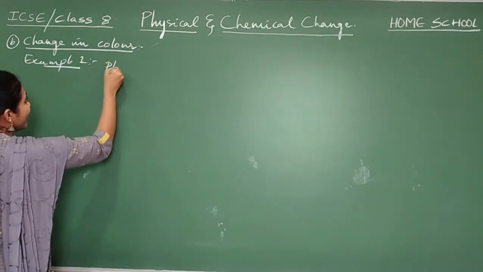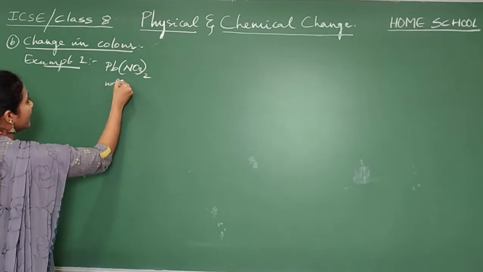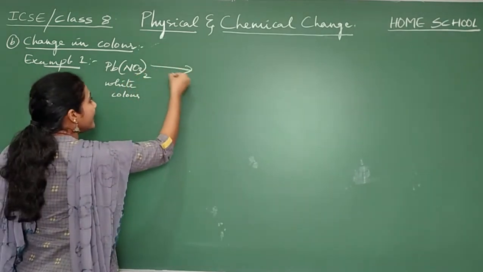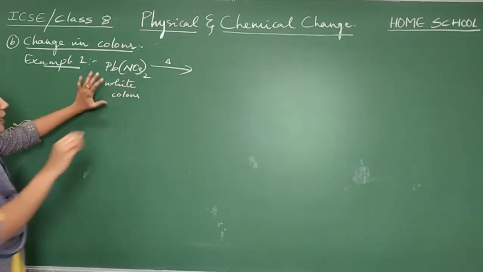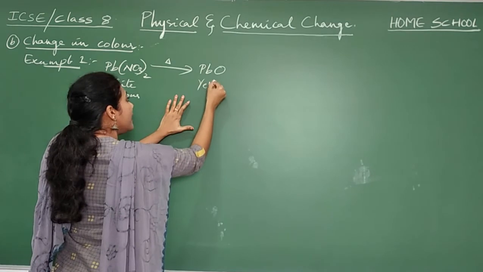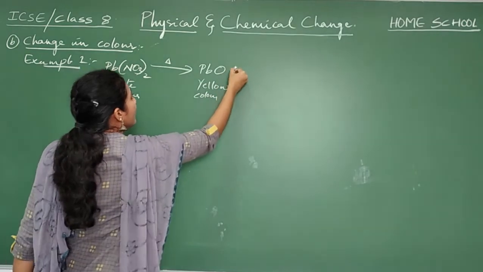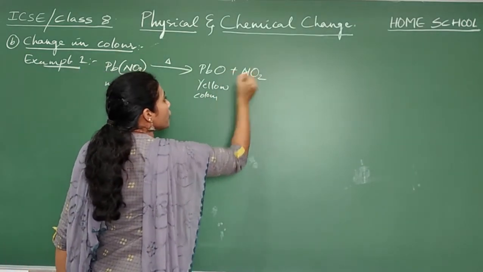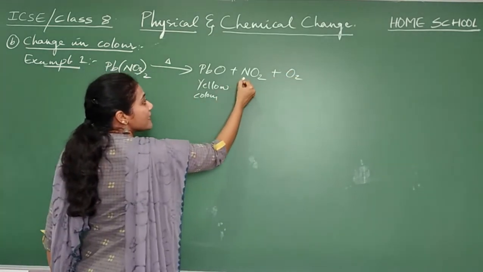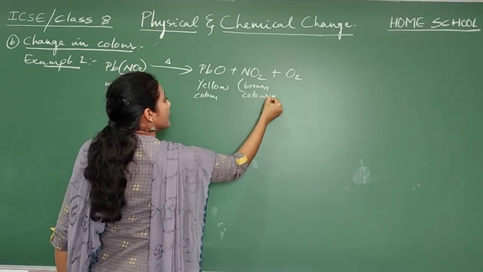So we take lead nitrate crystals, which are white in color. This lead nitrate is white in color, and the moment I heat these crystals, they get converted into lead oxide, and lead oxide is yellow colored crystals. Along with that, you will observe liberation of NO2 gas as well as O2 gas. And NO2 gas is a brown colored gas.